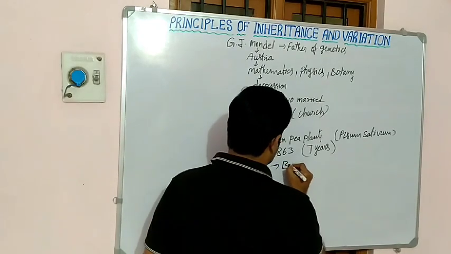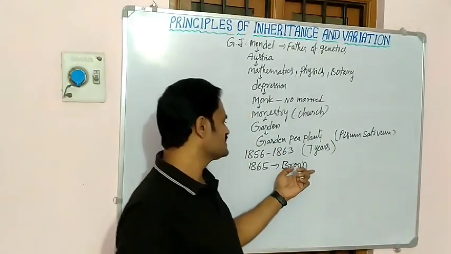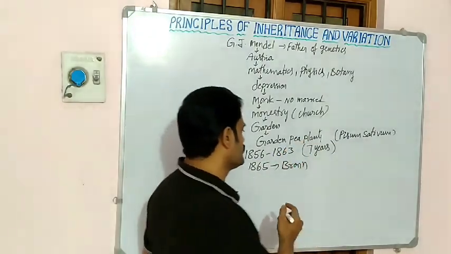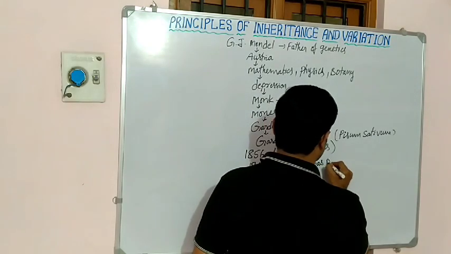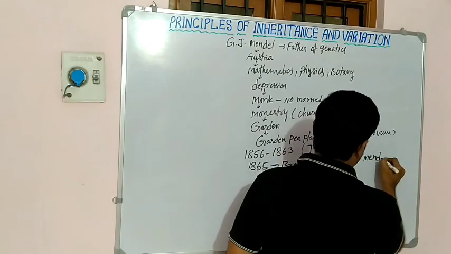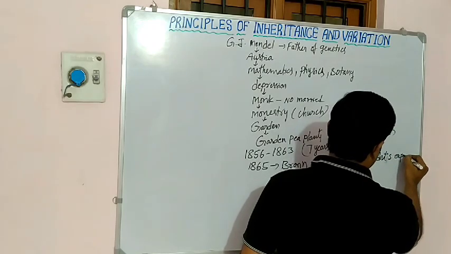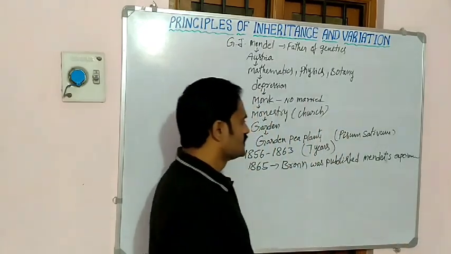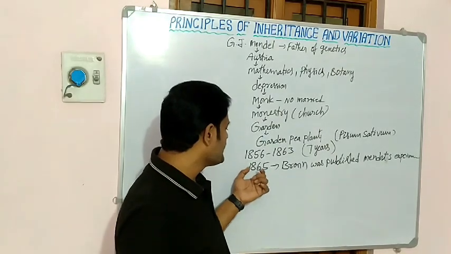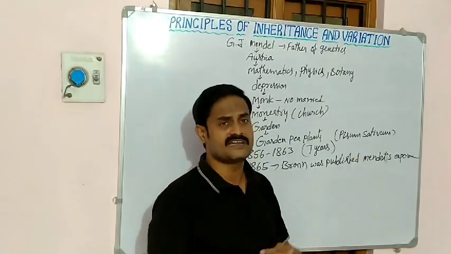The person's name was Braun. Braun published Mendel's experiments in 1865.